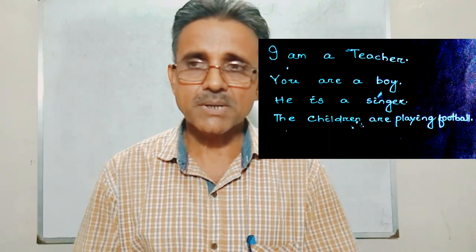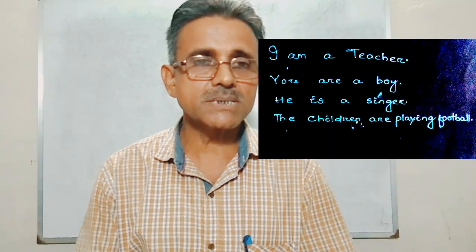So each, have, has, was, were, they may be used as auxiliary verb and also main verb in sentences. So here we use the sentences: I am a teacher, you are a boy, he is a singer.